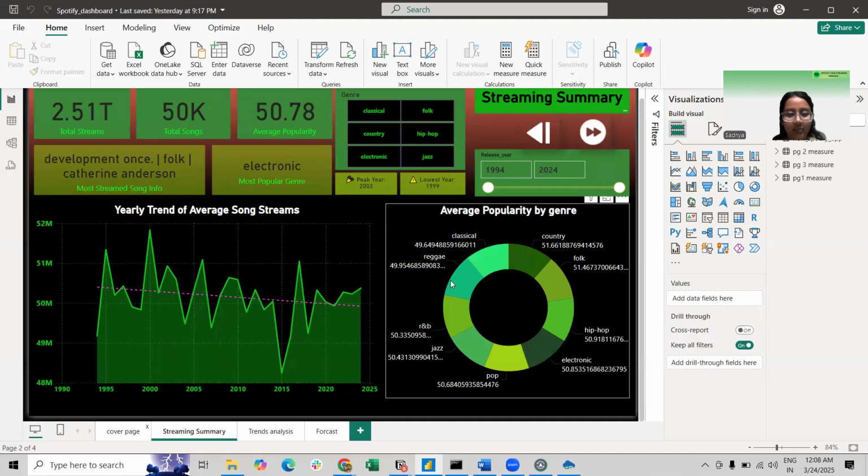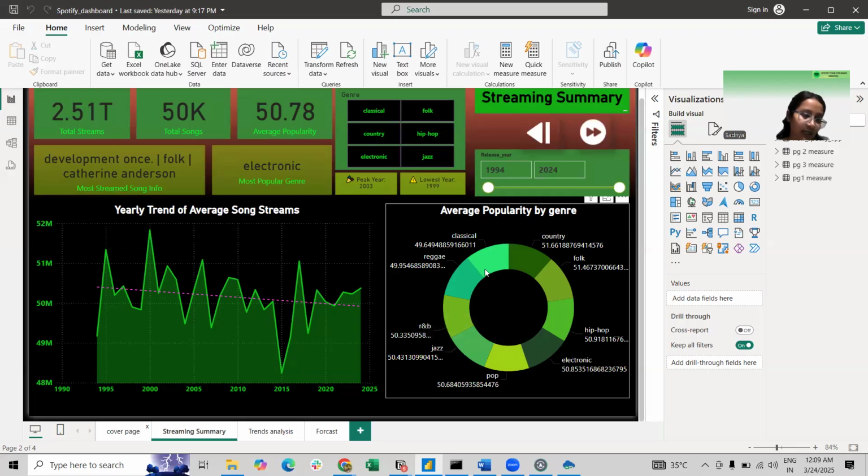Again, this is the average popularity by genre. This chart represents the average popularity score by genre. Country is 51.66, and folk is 51.46, among the highest popularity. Electronic is having 50.85. Hip hop is having 50.9, which has performed well. Following are classical with 49.64 and reggae with 49.95, which are slightly lower popularity scores.